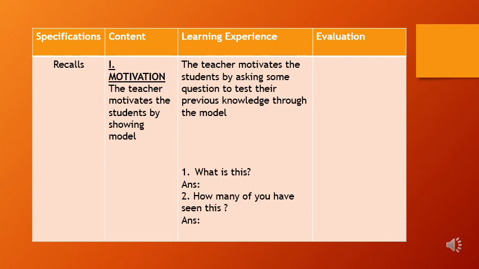In the content column also, you should write the teacher motivates the students by showing a model. Again in the learning experience column also, you should write the teacher motivates the students by asking some question to test their previous knowledge through the model. So in the content column you are telling that the teacher motivates the students by asking some question, or by showing a model, or by telling a story. In the learning experience column, how is the teacher motivating the students? You should write the exact way of your motivation, that is learning experience. In evaluation, there is no need to write anything in the motivation part. Okay, so this is the first step in writing for prose.